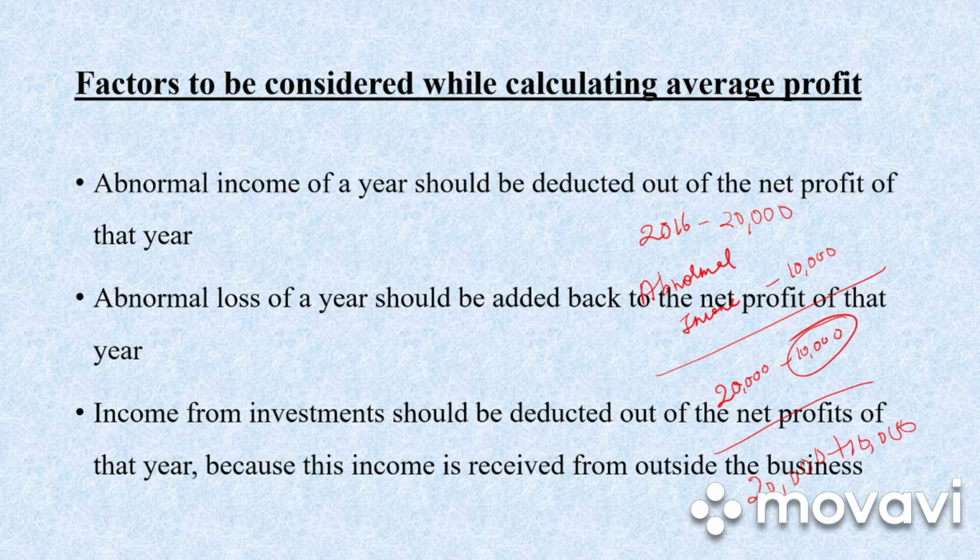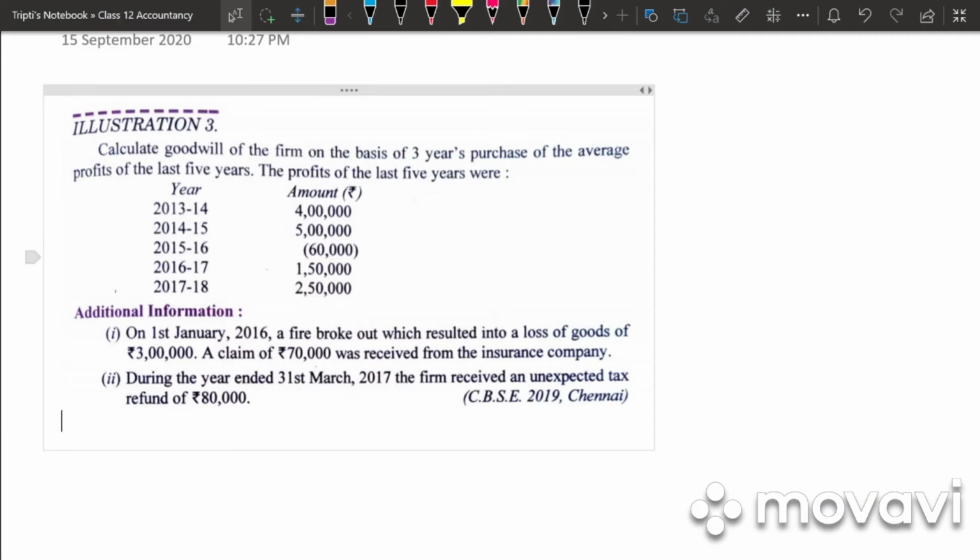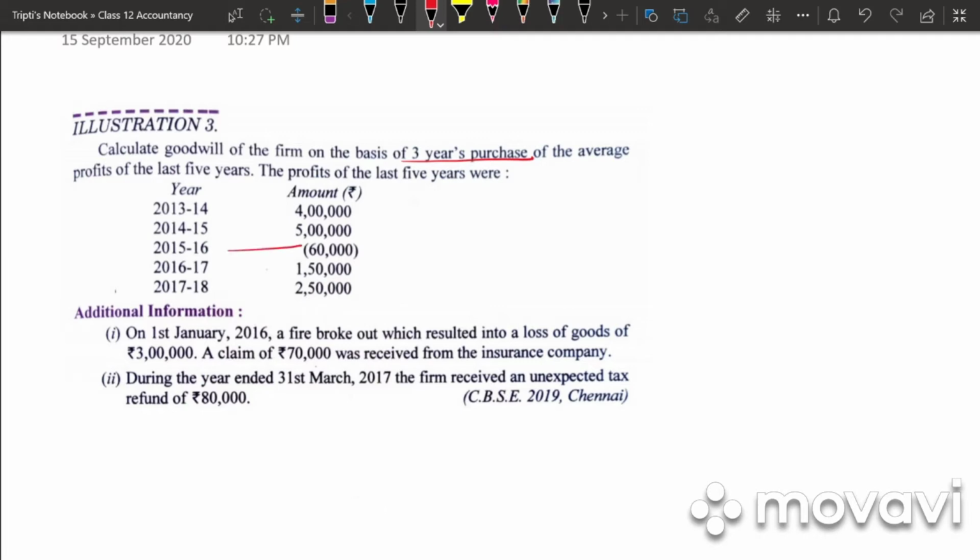So now let's work out the problems on this average profit method and calculate goodwill. So illustration 3. Calculate goodwill of the firm on the basis of 3 years purchase of the average profit of the last 5 years. The profits are given for 2013-14 to 2017-18. For 2015-16, they have given us in bracket 60,000, which means it is a loss of 60,000.